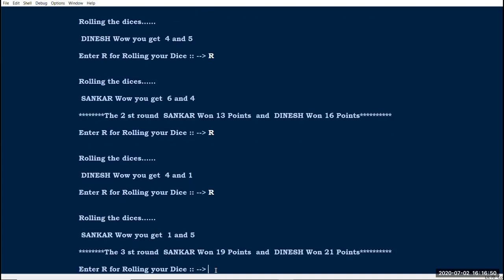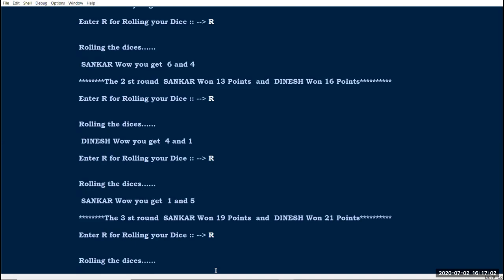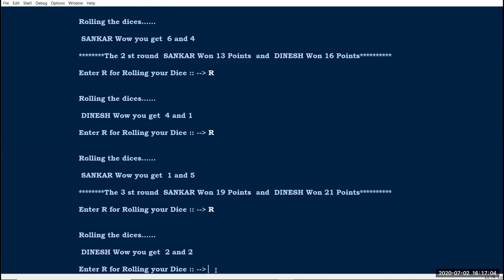The third round completed. At the end of the third round, Shankar won 19 points and Dinesh won 21 points. Okay, this is the fourth round. Now it's Dinesh's chance. So totally we have 5 rounds, right? Dinesh has 2 and 2, and now it's Shankar's chance.